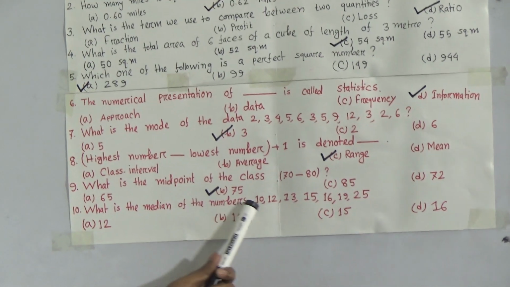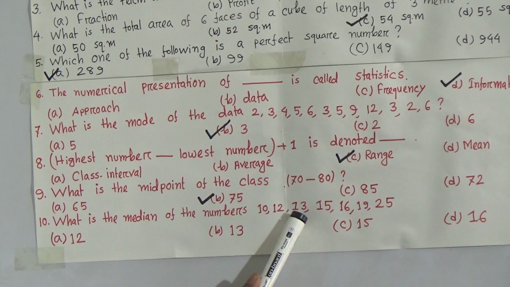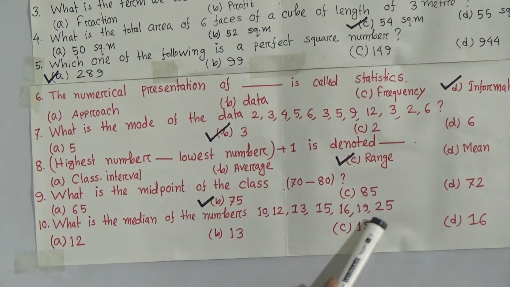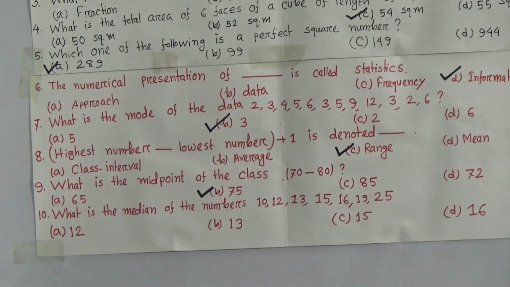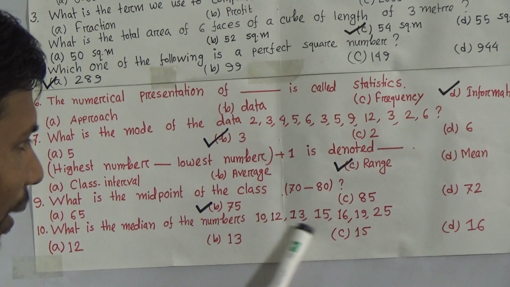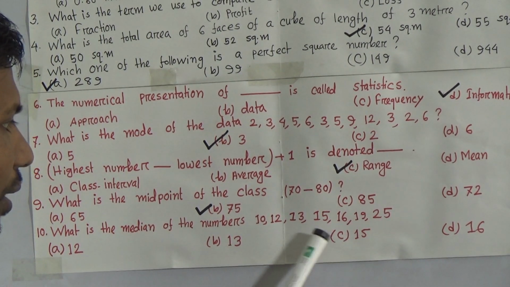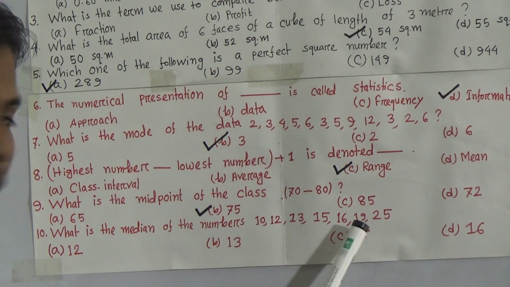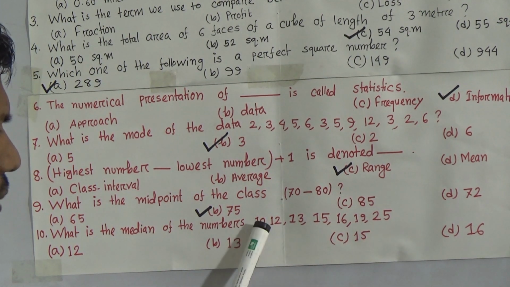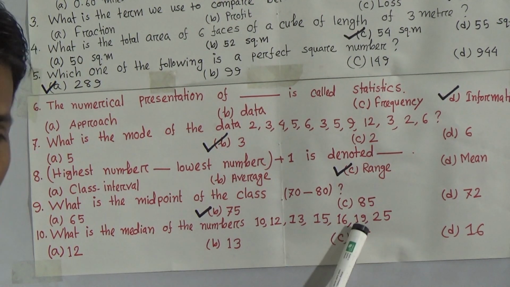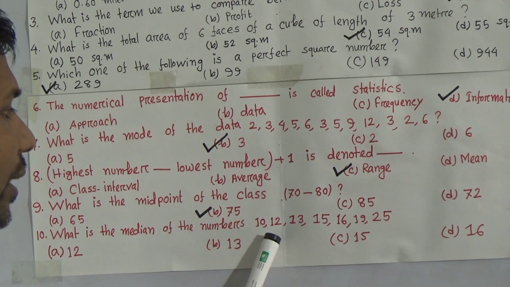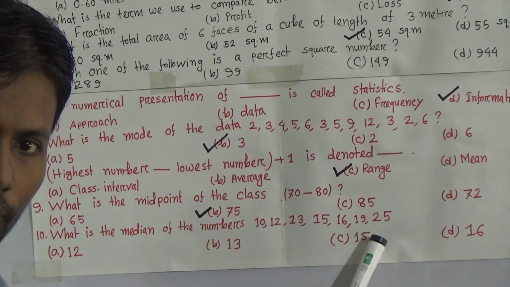What is the median of the numbers 10, 12, 13, 15, 16, 19, 25? Dear student, you see the numbers are arranged in order, that means smaller to greater.